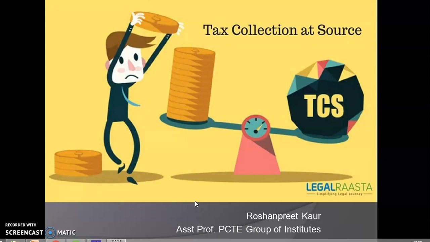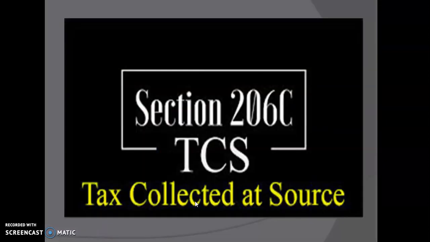In the previous lectures we have discussed that government has various modes of collecting tax, out of which one was tax deducted at source, which I've already discussed. The second way is tax collected at source, known as TCS, and it is covered under section 206C.